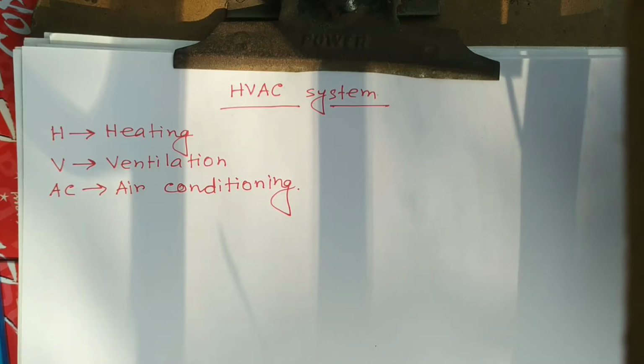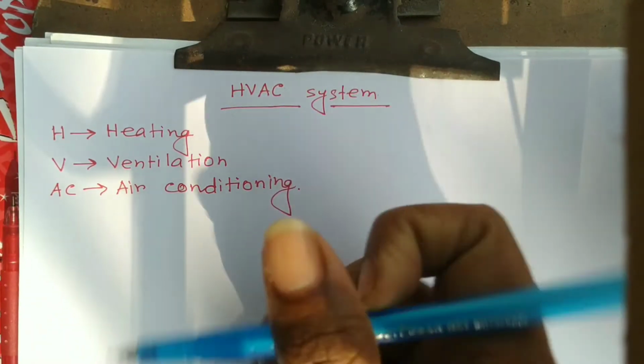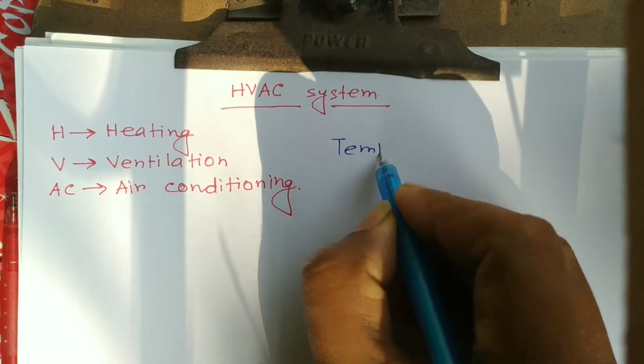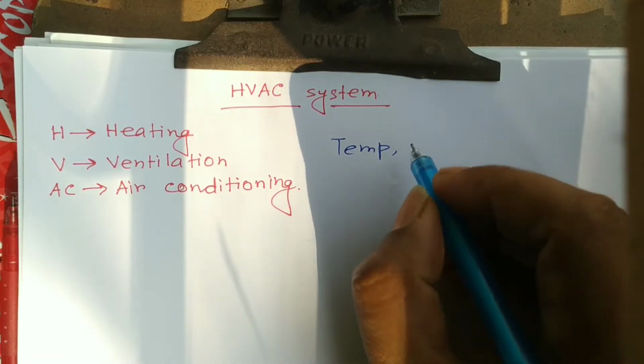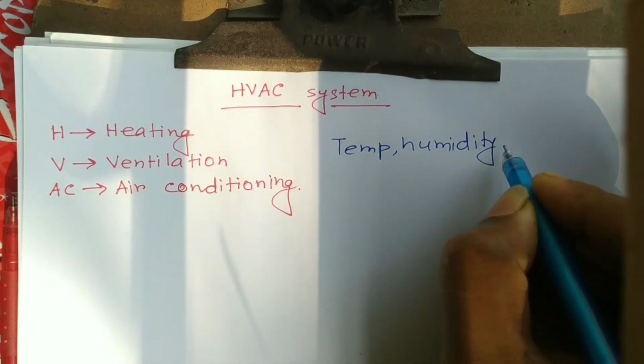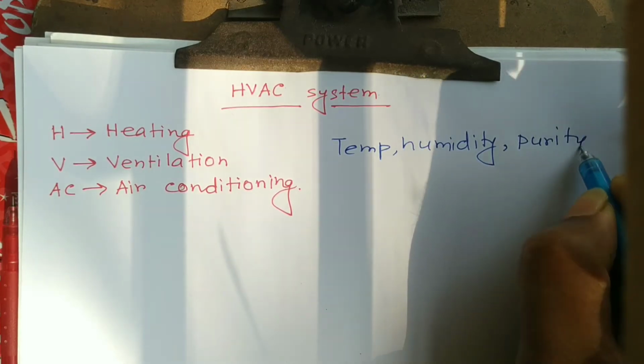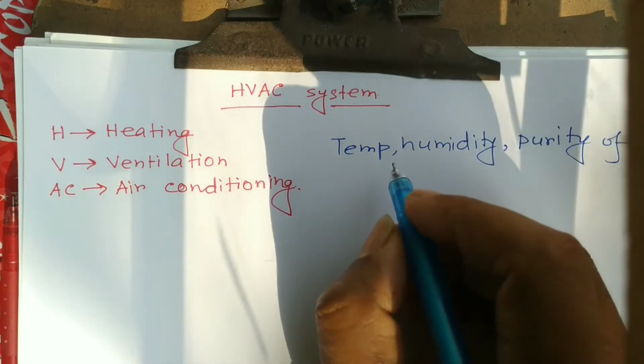HVAC is the use of various technologies to control the temperature, humidity, and purity of the air in an enclosed space. So it controls temperature, humidity, purity of air.